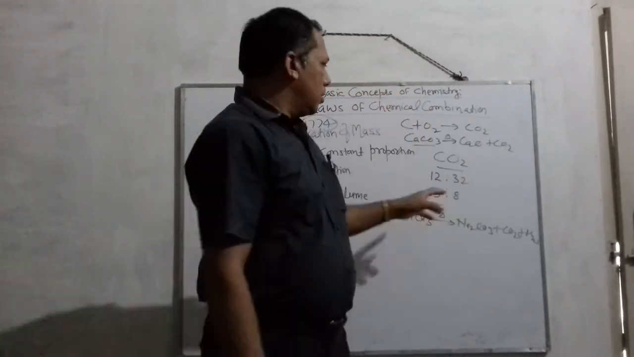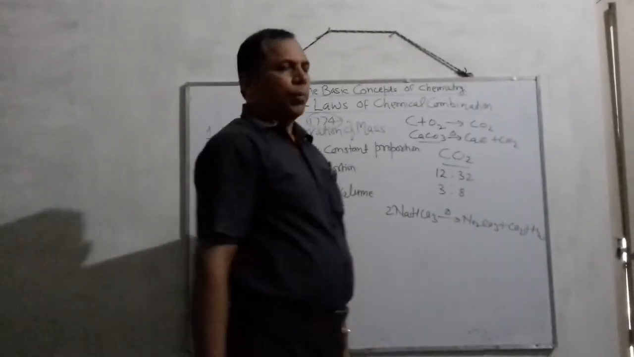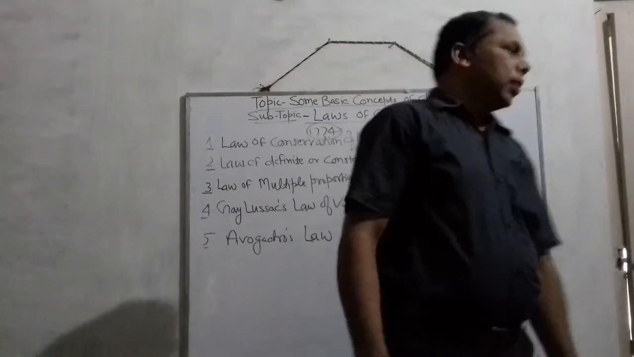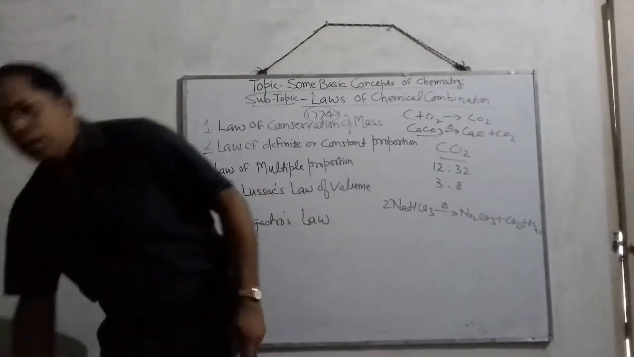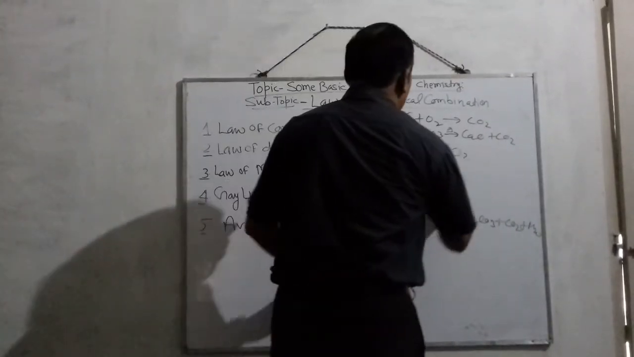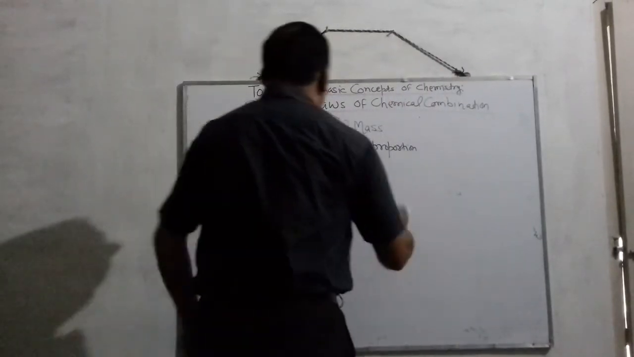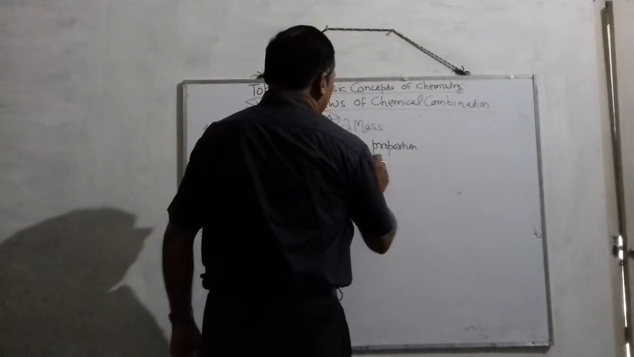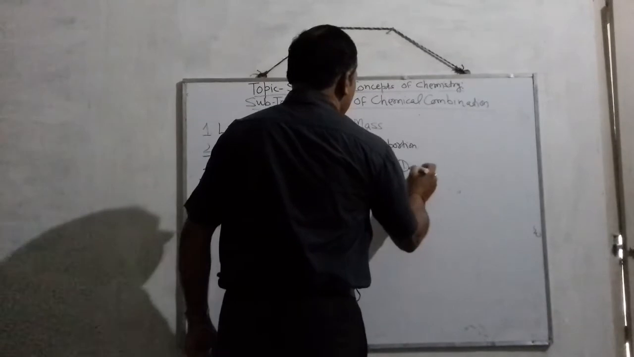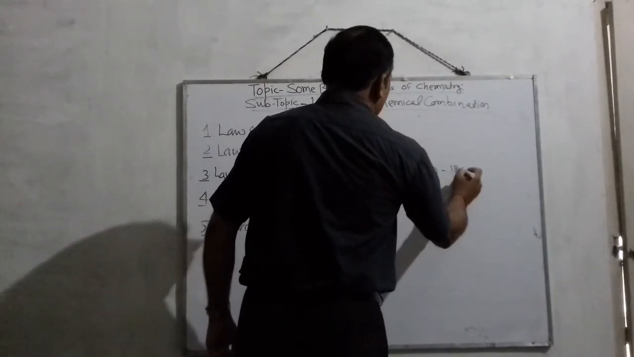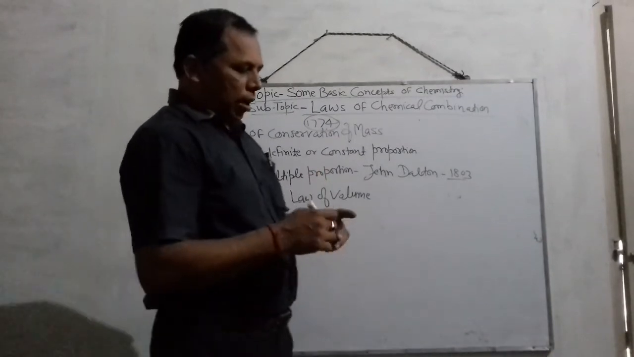Clear, children? Next stage, what is the law of multiple proportion? Children, this law is given by John Dalton in 1803. This very law, the law of multiple proportion, is given by John Dalton in 1803, and according to this law,